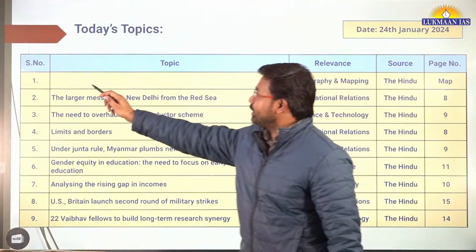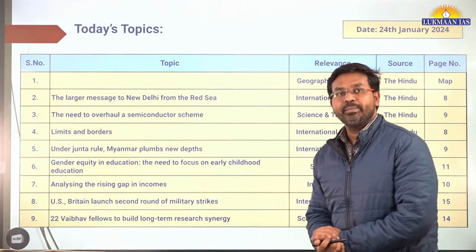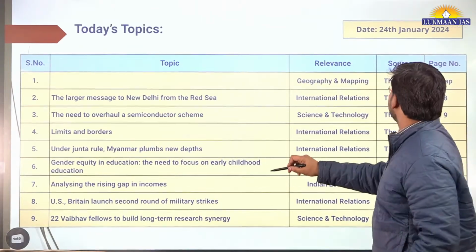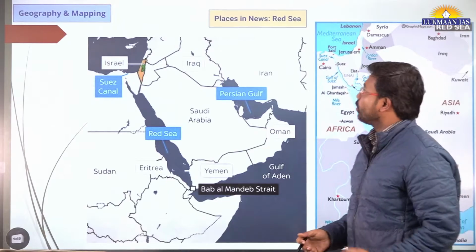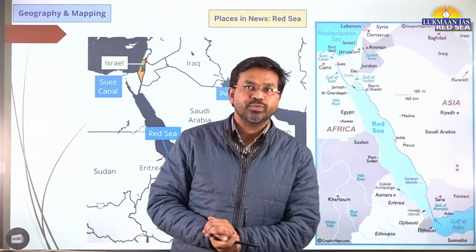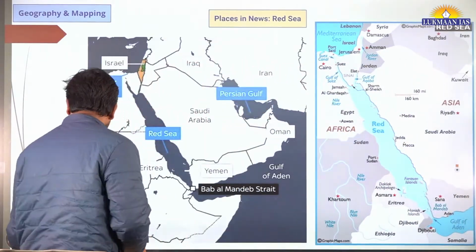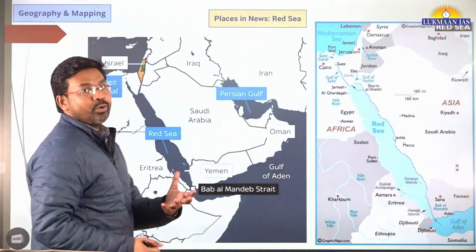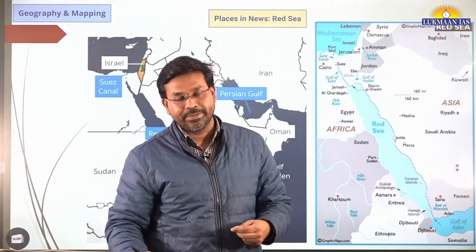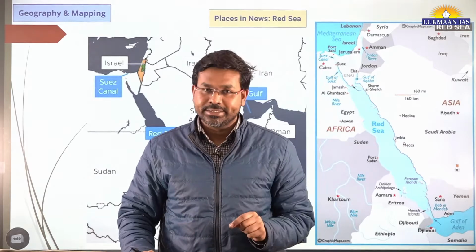Here we are going to cover the first mapping topic, which will be based on Red Sea. So we are going to understand that. Under places in news, we are going to understand about the location of Red Sea. And let me tell you why we are understanding about Red Sea. It is because of multiple reasons.